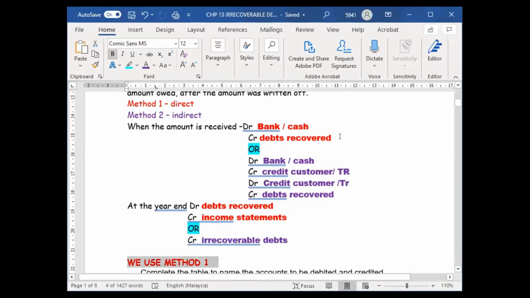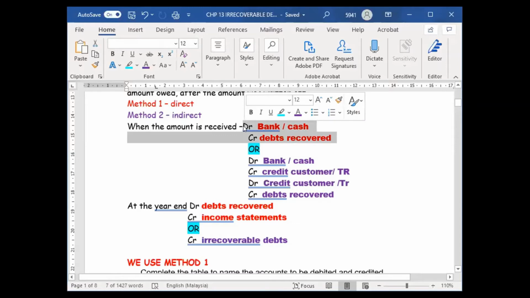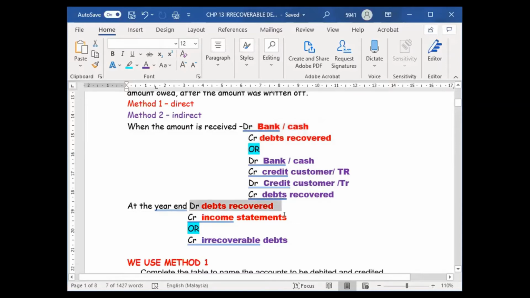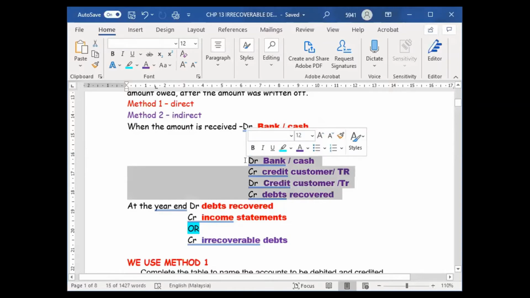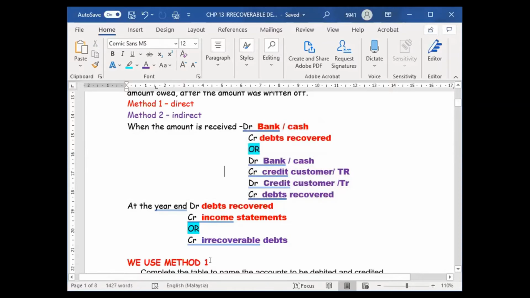We use method 1, which is whenever the written off happens, whenever the guy comes back and pays, we debit the bank and credit the debts recovered. We recovered the money. At the end of the year, we debit the debts recovered and credit the income statement. So we use method 1. Method 2 I just tell you as an extra. Most of the time we use method 1. I've seen a lot of IGCSE questions, and they use method 1 only.